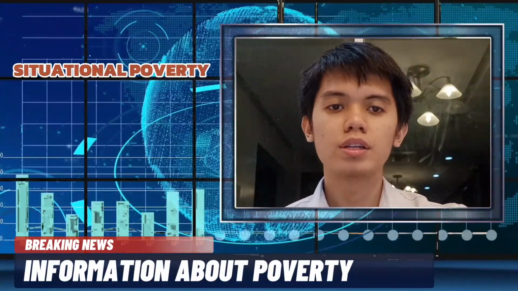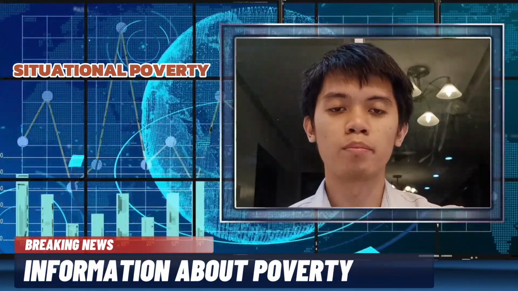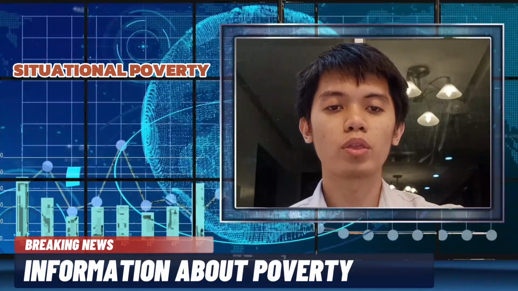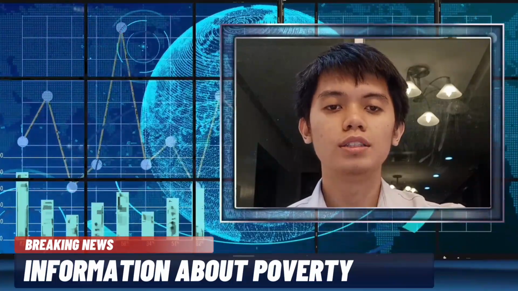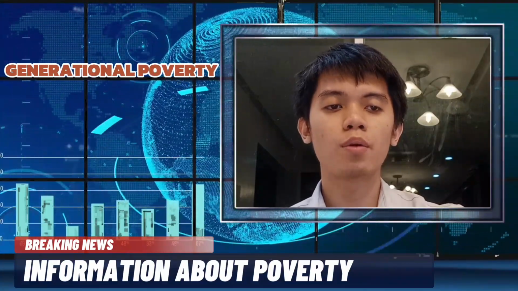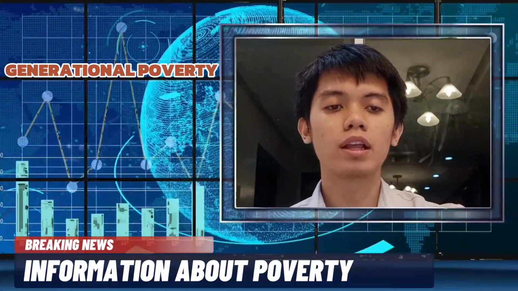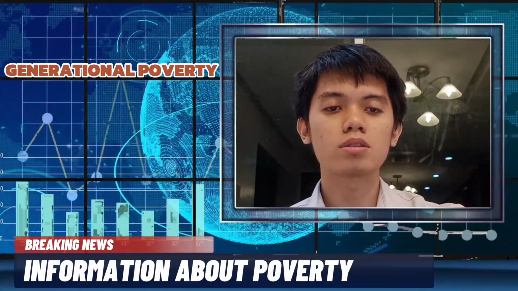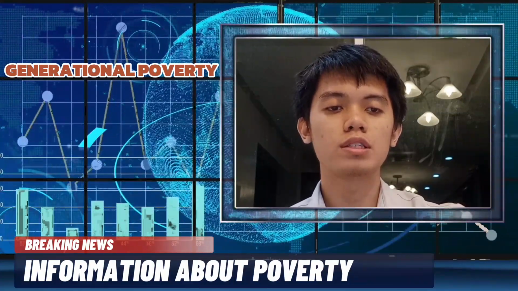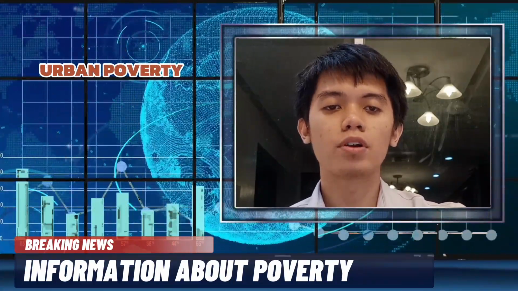Third, situational poverty. Situational poverty is usually defined as a lack of resources at a particular time. Though this makes it temporary, it can become chronic if people can't find a way to get out. Fourth, generational poverty. It is a type of poverty that is passed down from one generation to the next. Generational poverty often results in a cycle of poverty that is difficult to escape. This is because children who grew up in poverty often lack resources and opportunities that are necessary to break out of it.